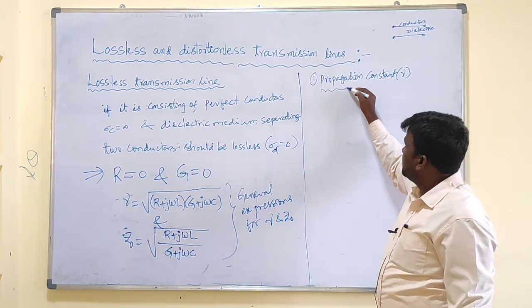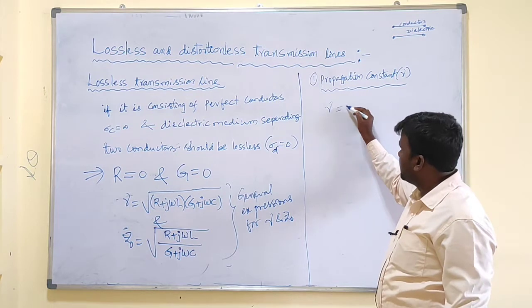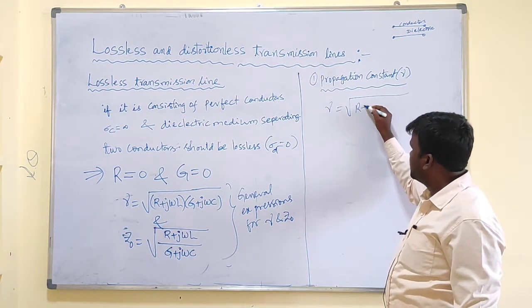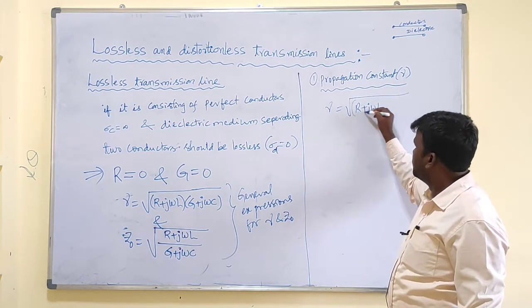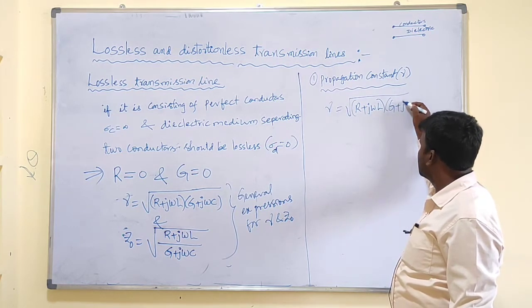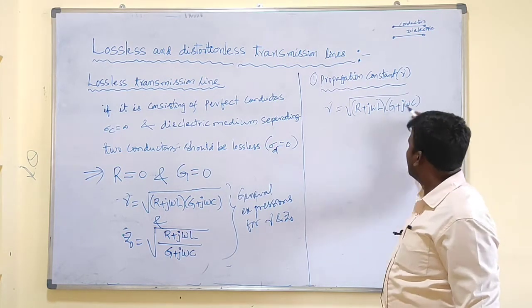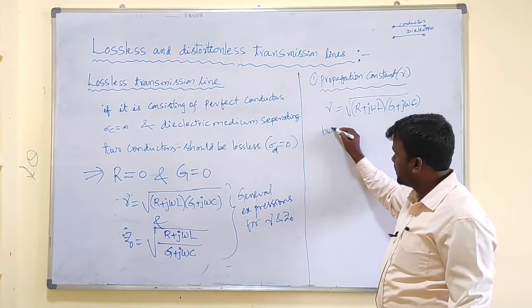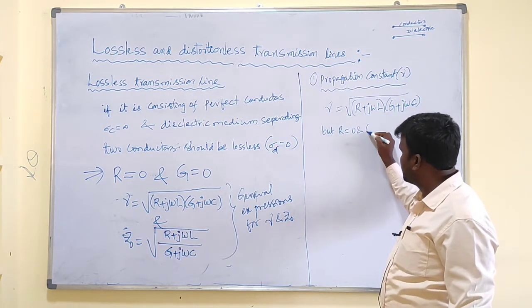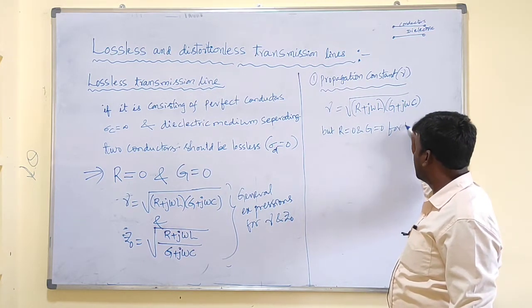Gamma equals under root of R plus j omega L into G plus j omega C. But R equals 0 and G equals 0 for a lossless line.